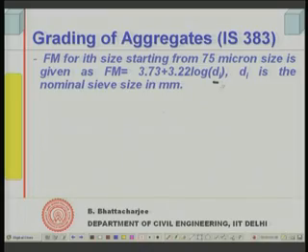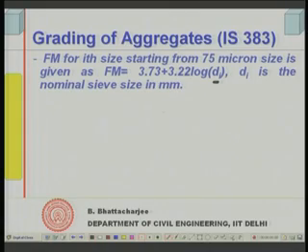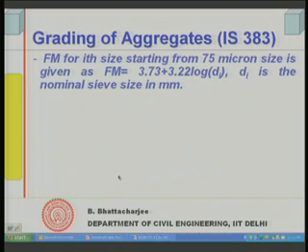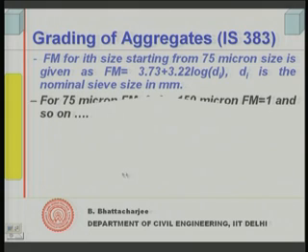So the sieve quotient is 2, and log 2 is 0.3010, multiplied by 0.322 will give you 1. So for 75, this is equal to 0. If it is 150, this will be equal to 1. If it is 300, this will be equal to 2 and so on. So as the nominal sieve size increases, the fineness modulus increases by 1, 2, 3, etc.